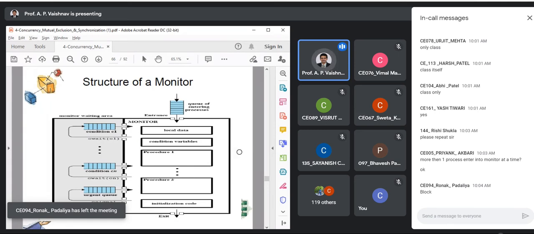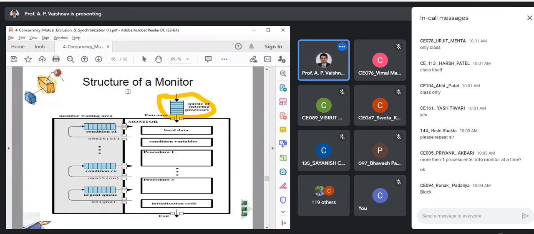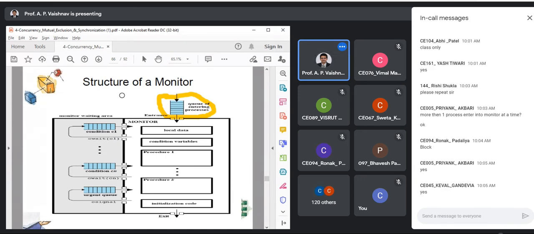Just observe this. We have a queue for entering processes. Don't worry about other terms, I'll explain. Just look at this part first. Can you see it is just like a gate? It is a queue for entering processes. Only the first one who gains access to the monitor will be able to enter. Priority and other things may play a role over here, but I'm not discussing that right now because it is part of your dispatcher.